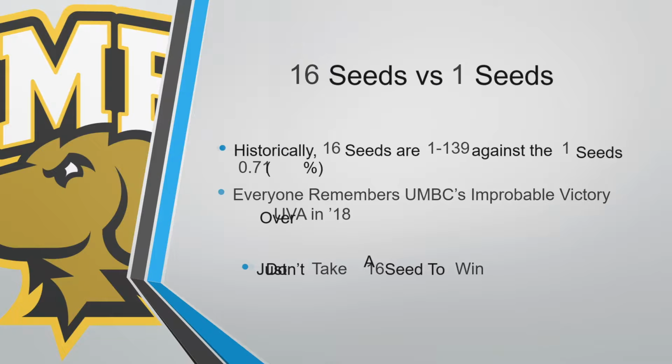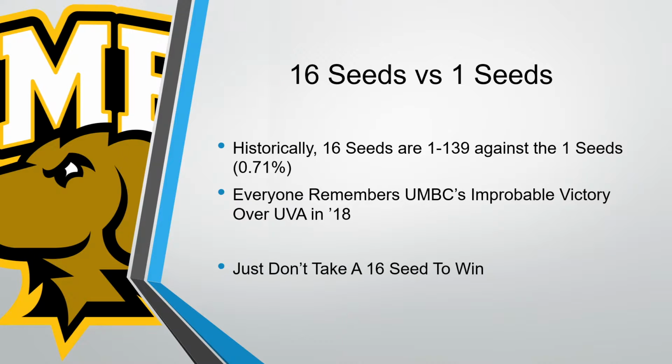So moving on from there, we look at the pinnacle of an upset, the 16 seed over the 1 seed. Up until 2 years ago, it had never happened, and then we saw UMBC down Virginia in the 2018 tournament. So, again, don't take a 16 seed to win over a 1 seed. It's possible. A lot of people said it was impossible. It's definitely still improbable, though. It's only happened once out of 140 matchups, and we don't foresee it happening again this year. So, it could happen. It's very, very unlikely.